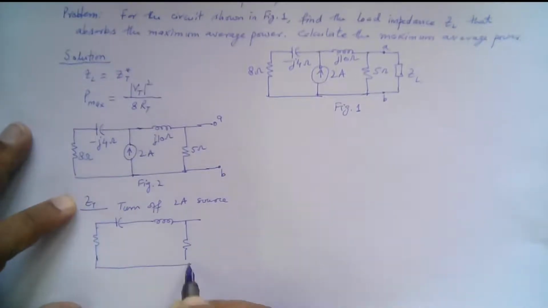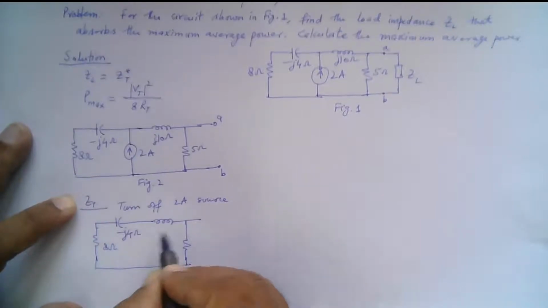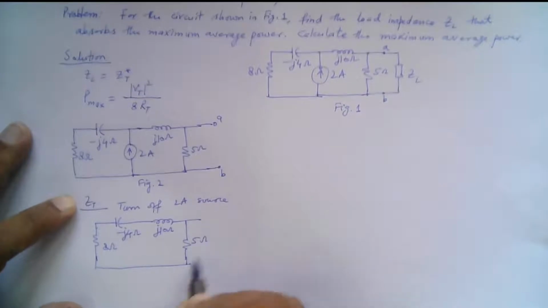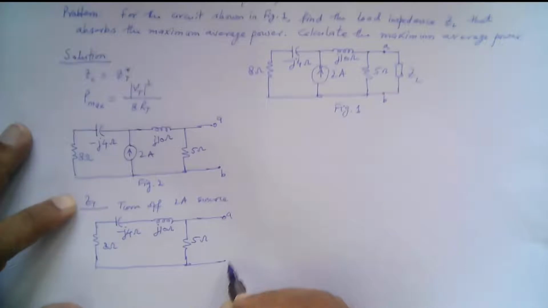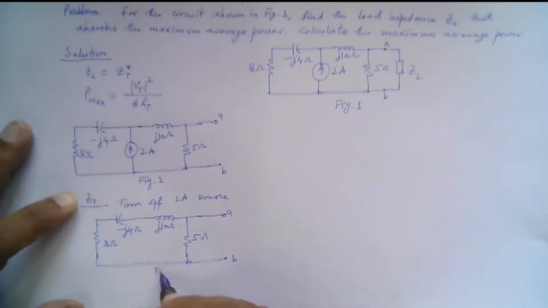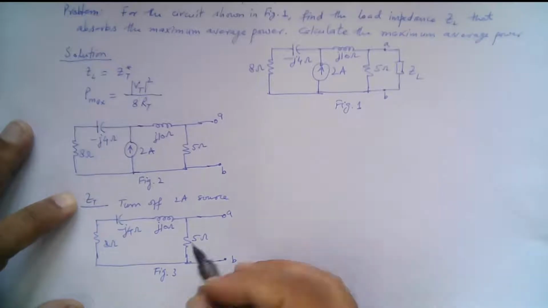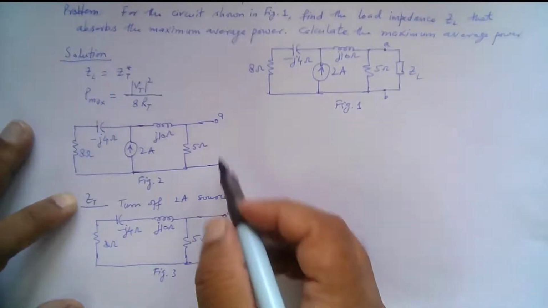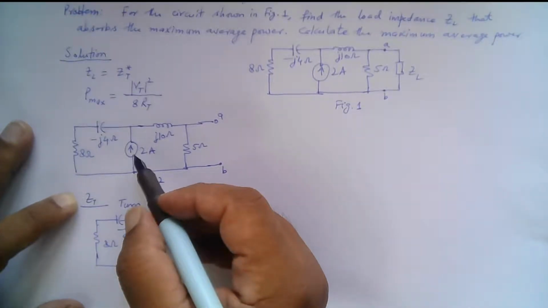This is 8 ohm, this is minus J4 ohm, this is J10 ohm, and this is 5 ohm, right? And these are terminals A and B, and let's call this fig 3.